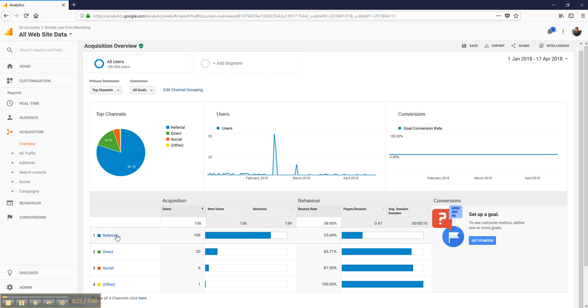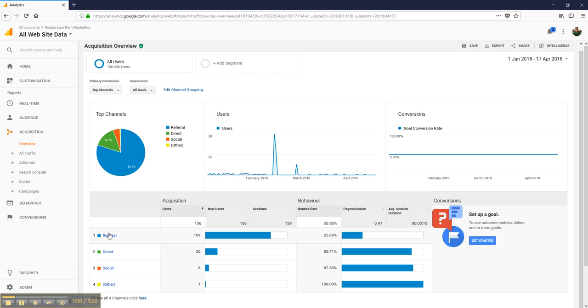This one is heavily referral. A referral basically means that another site has referred the visitor to this particular site of mine. Direct is that someone knows the actual address of the website, so it could be from a business card or a friend has mentioned it, something like that. Socials, obviously, Facebook, Twitter, Instagram, etc. And normally there's another one here called organic search. It's not the case with this particular website, but quite often organic search is a big source of traffic. And typically, that's Google as a dominant search engine.